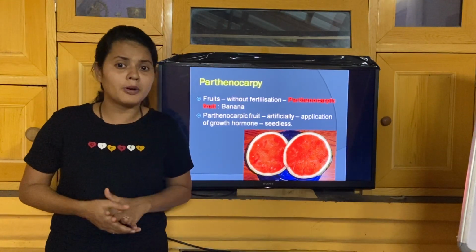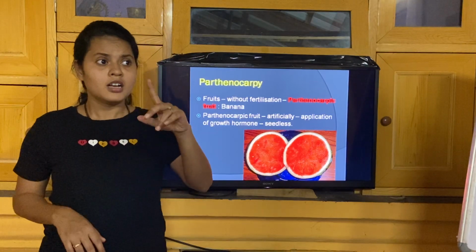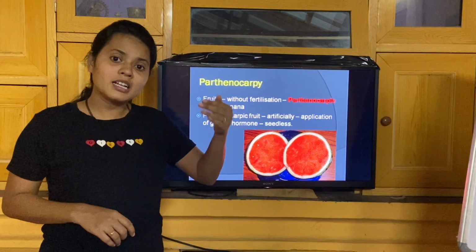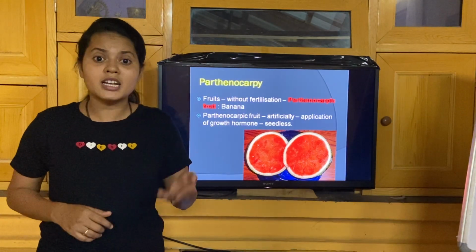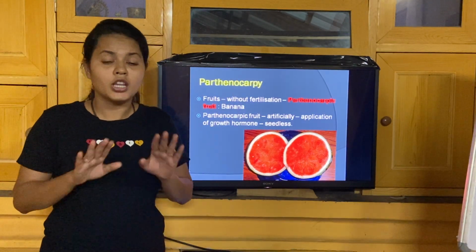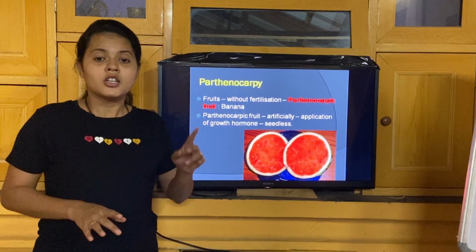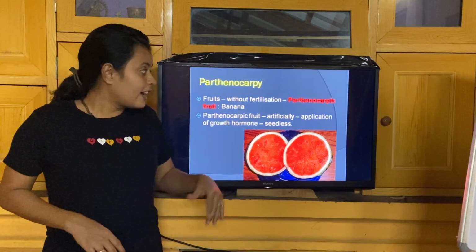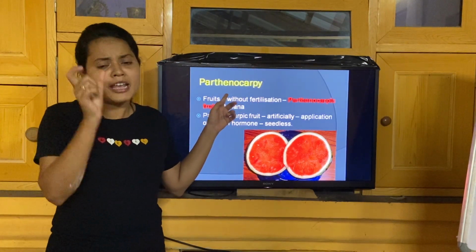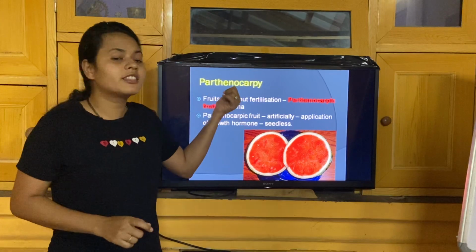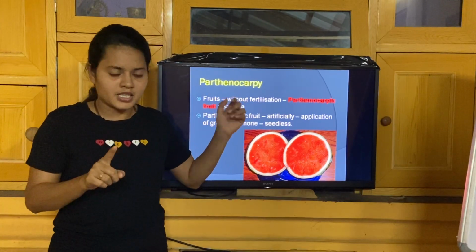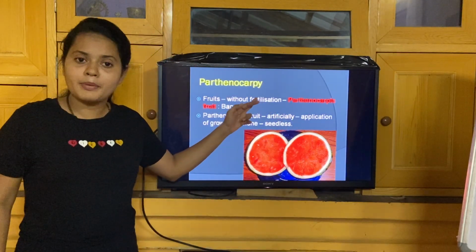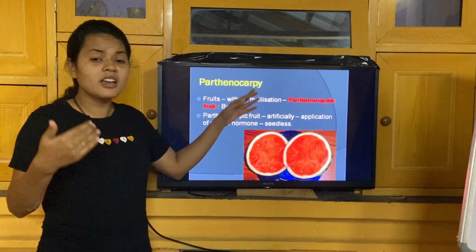If you remember, I told you about the female turkey, in chapter 1, reproduction in organisms, wherein the female itself gives rise to a new individual. It is a kind of asexual reproduction, no involvement of male over here. So that is parthenogenesis in case of animals, whereas in case of fruits, this same process is referred to as parthenocarpy. Remember this: parthenogenesis in case of animals, parthenocarpy in case of plants.